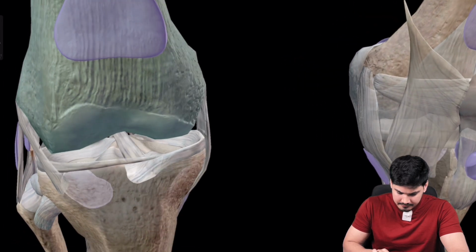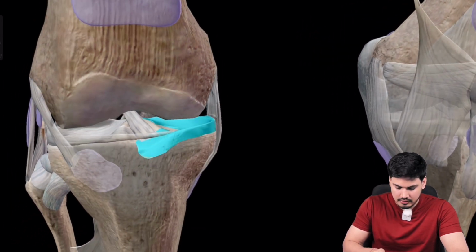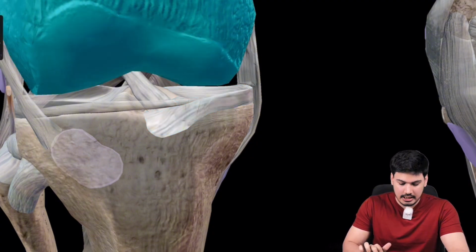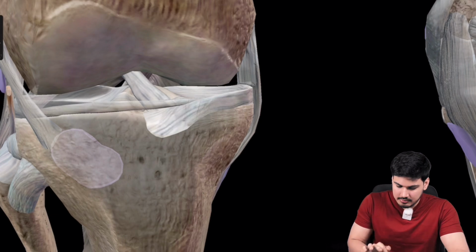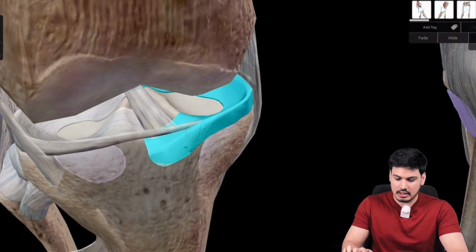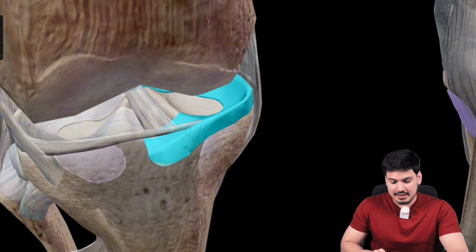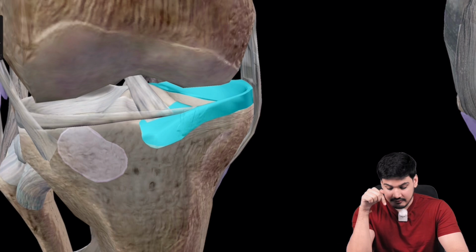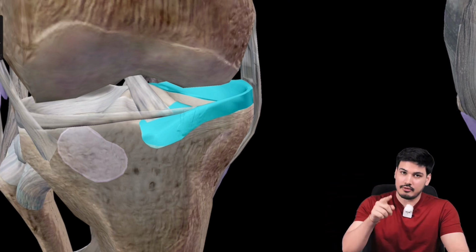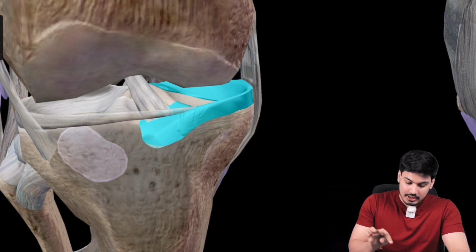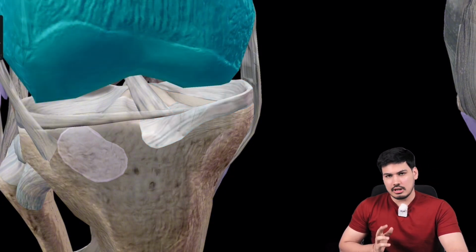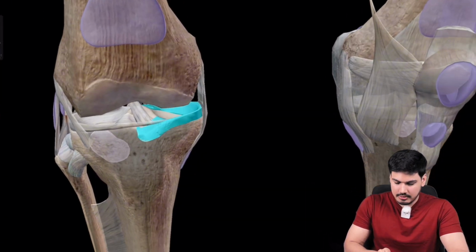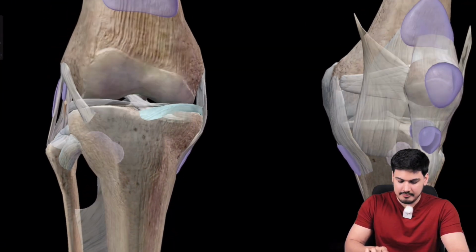But if I show you this, can you now see it? If I show you this bone, the shiny surface of it is your articular cartilage, hyaline cartilage. But what am I showing you now? This is your menisci, and menisci is what cartilage? That is your fibrocartilage. This is what I wanted you to focus on: if they mark it as X here, then you have to mark fibrocartilage. If they mark the smooth articulating surface of this bone, or any bone joint surface, it is articular cartilage, that is hyaline cartilage. Menisci is fibrous cartilage. Understood? I hope that is clear now.